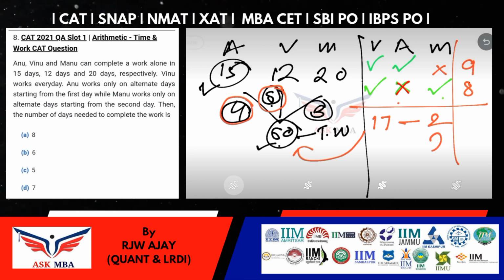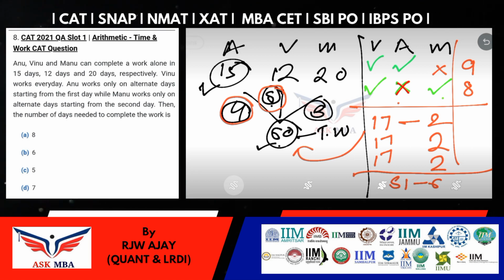So in the first 2 days, 17 chairs. In the next 2 days, again 17 chairs will be manufactured. Alright, so this is 34. So let's talk about the next 2 days. Again in the next 2 days 17 chairs will be manufactured. Now let's try to add this up. You'll get 51 chairs in 6 days. So now we can say 51 chairs will be manufactured in 6 days.